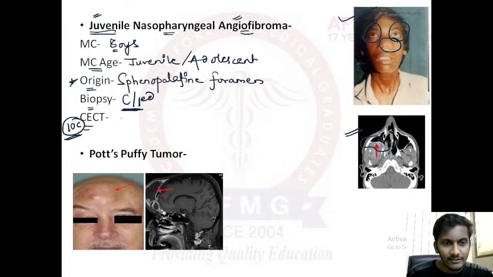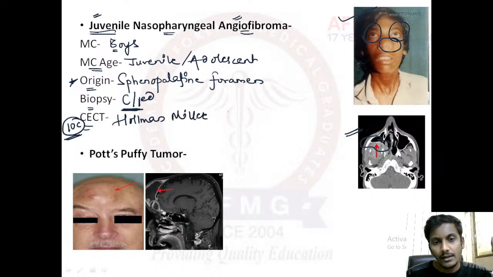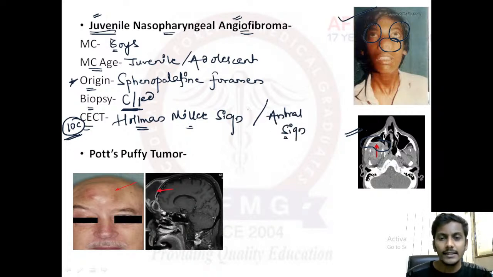and this sign has a very characteristic name. This is known as the, anybody? This sign is known as Holman-Miller sign. Please remember, this sign is known as Holman-Miller sign. It is also known as the antral sign. So which sign on CECT is seen in nasopharyngeal angiofibroma? Important two features: on CECT we can find Holman-Miller sign or antral sign.